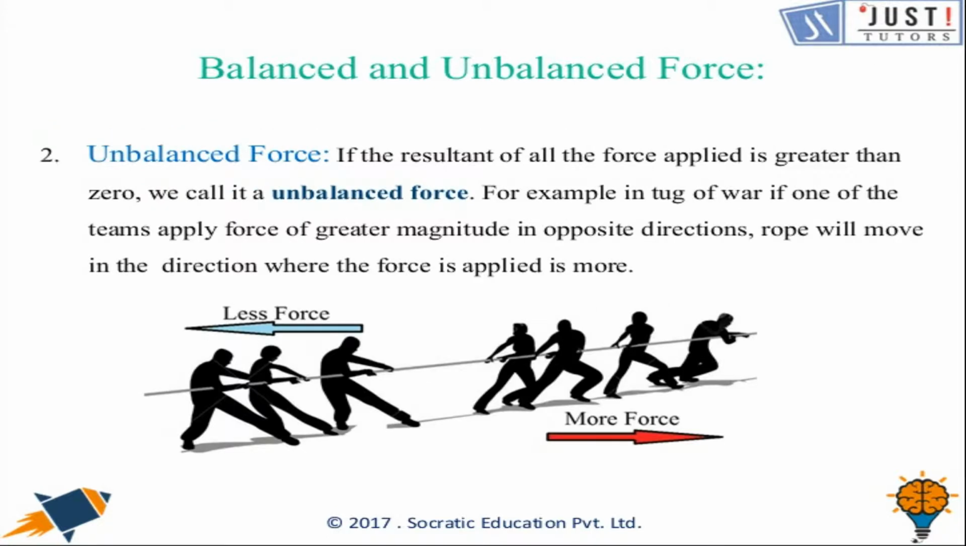Then the next is unbalanced force. If the resultant of all the forces applied is greater than zero, we call it unbalanced force. For example, again taking tug of war. If one of the teams applies force of greater magnitude, let's say this is team A which applies less force and this is team B which applies more force, in opposite directions, the rope will move in the direction where the force applied is more. This is because the resultant of the applied force on the rope is not zero, hence the force is unbalanced.